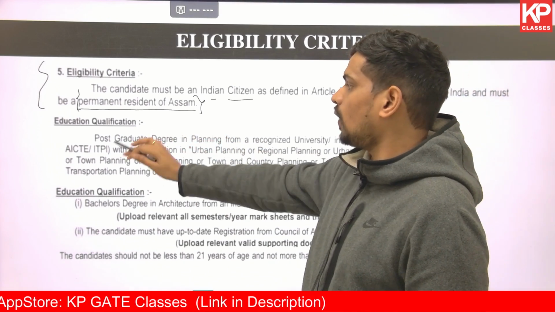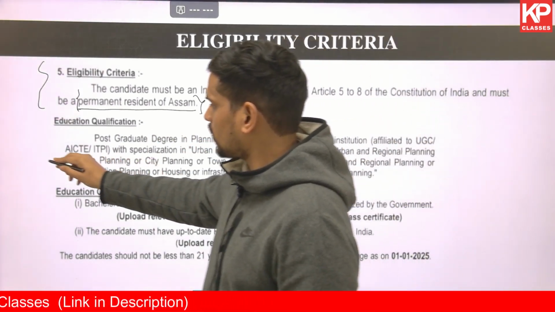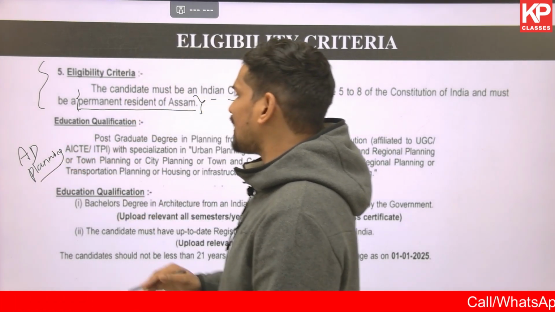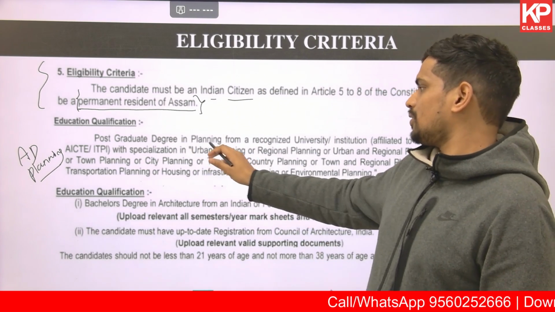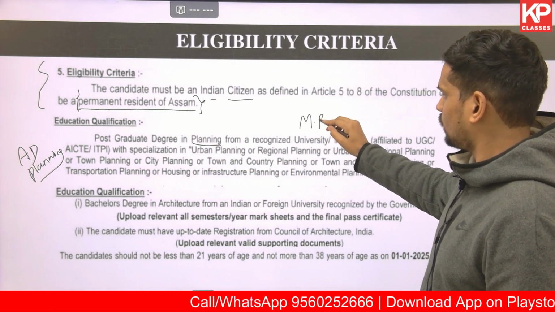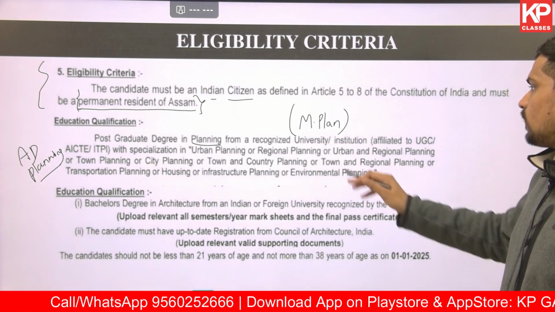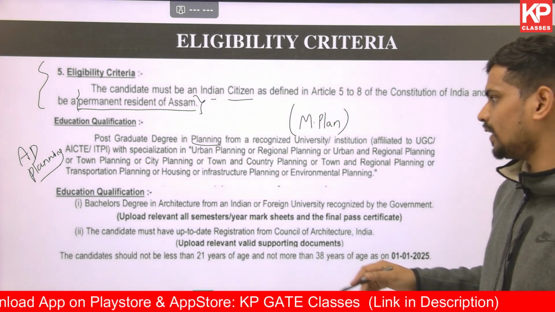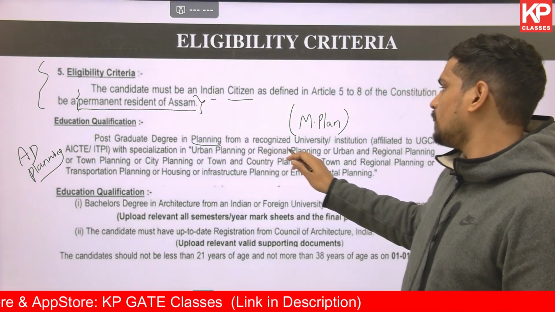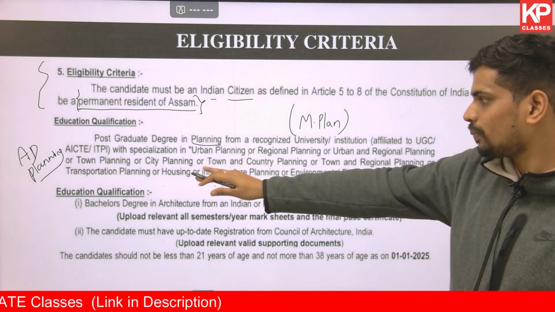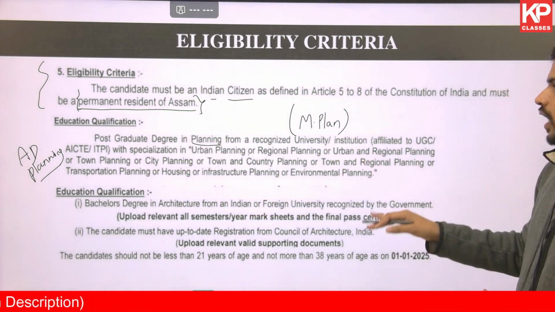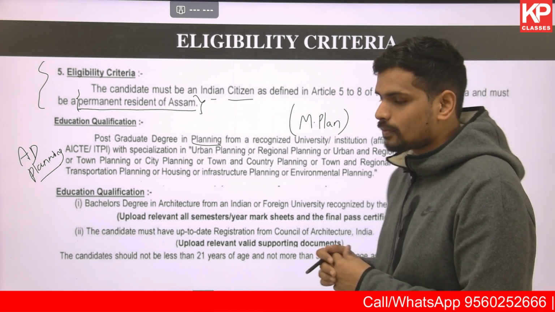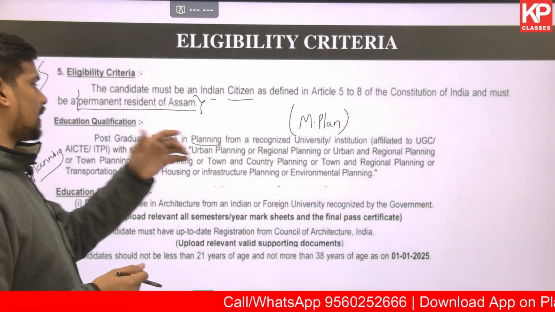As far as the educational qualification requirement is considered, firstly with respect to the assistant director post in planning, you need to have a postgraduate degree in planning, that is basically a planning degree required from a recognized university or institution which is affiliated with UGC, AICTE, ITPI. It can be the specialization of urban planning or regional planning or urban and regional planning or town planning, city planning. So infrastructure planning also and environmental planning too. So the details of what all specializations will be considered for this post, that is given over here.